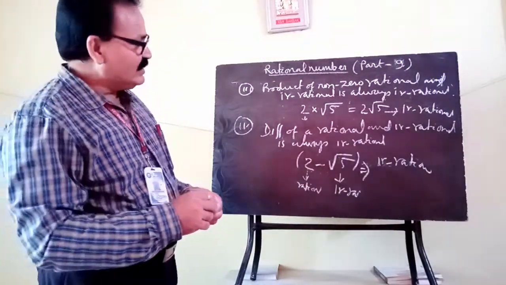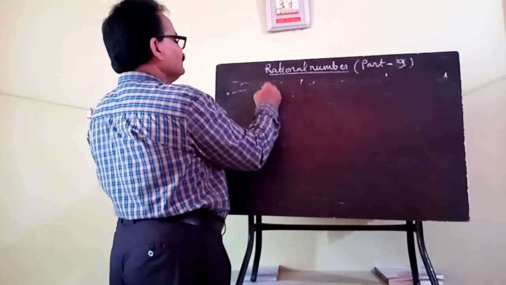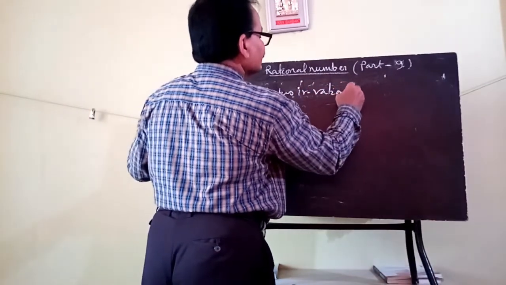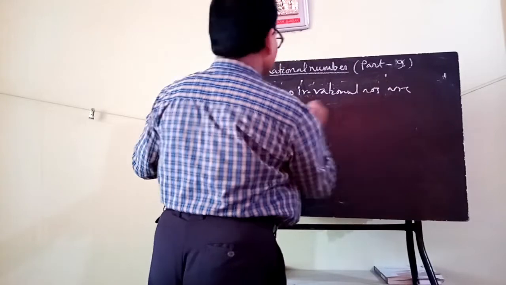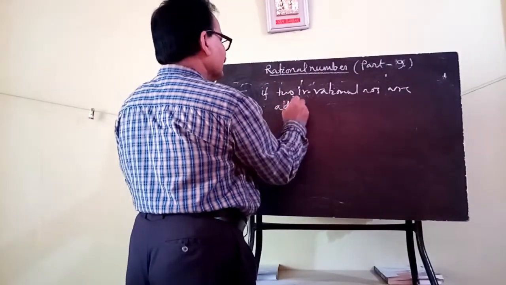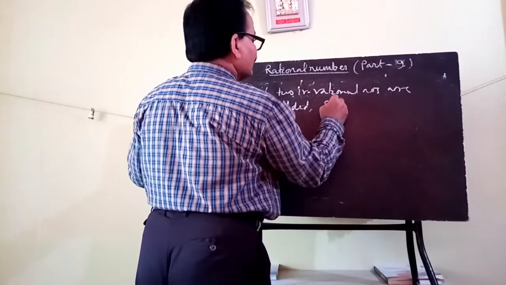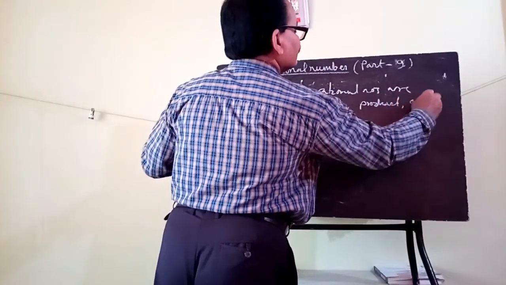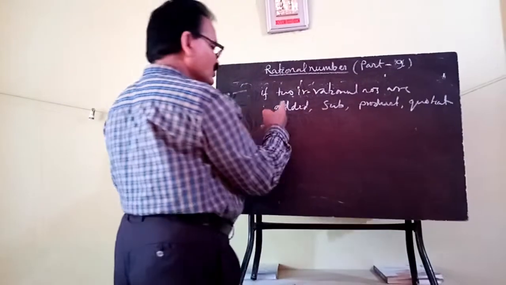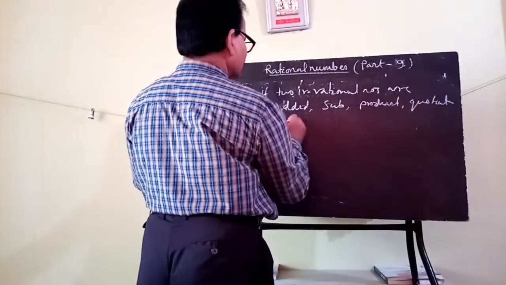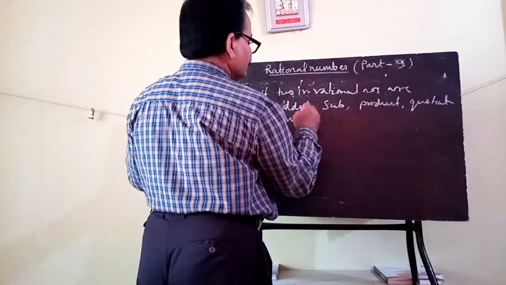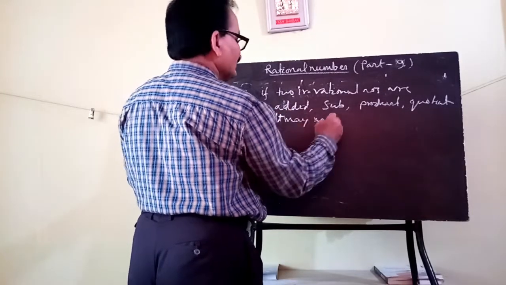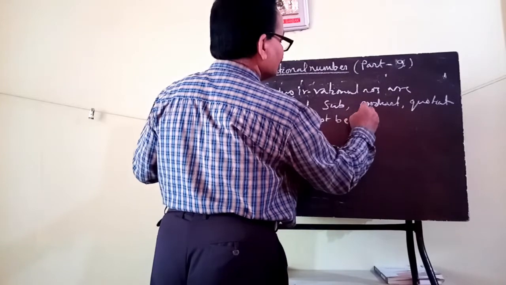Okay, clear? Similarly, if we consider two irrational numbers that are added, subtracted, multiplied or divided, their result may not be irrational.